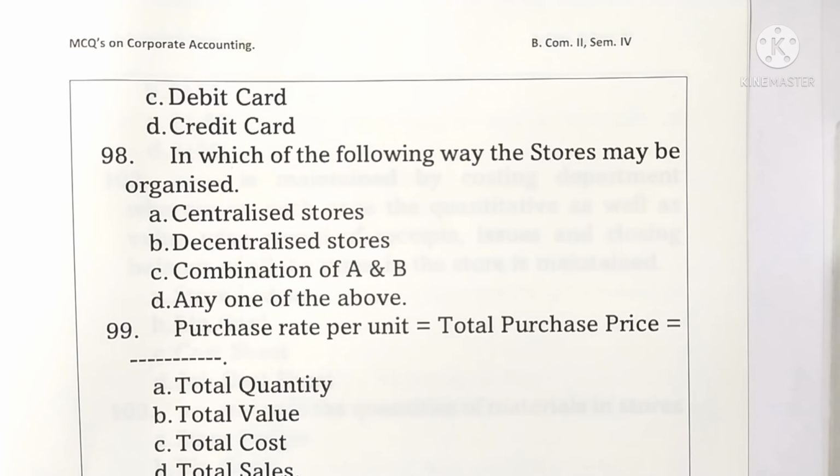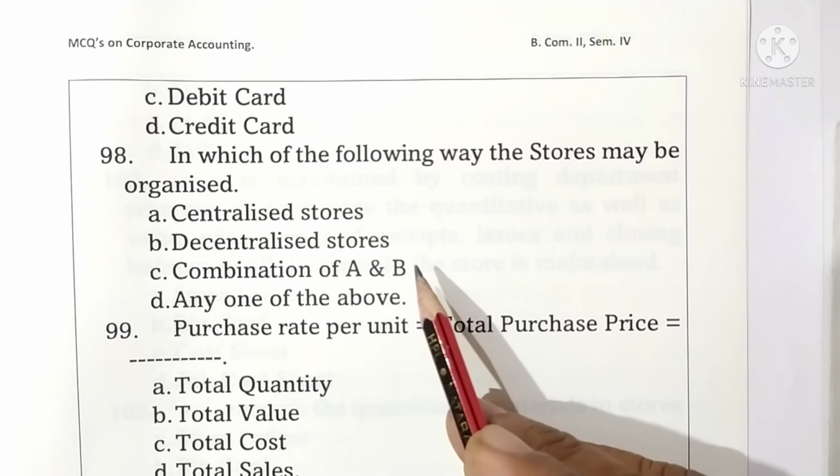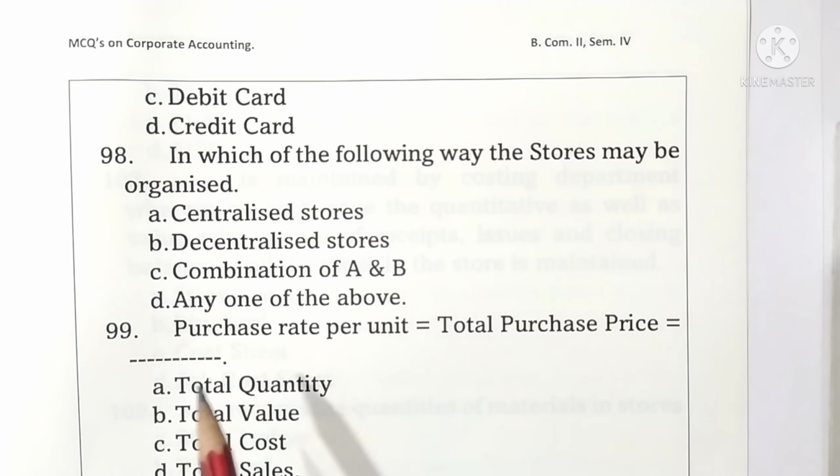Question 98. In which of the following ways the stores may be organized? Options are given: centralized stores, decentralized stores, combination of A and B, and option D, any one of the above. Here, all of the three options are correct one. Therefore, option D is correct answer.